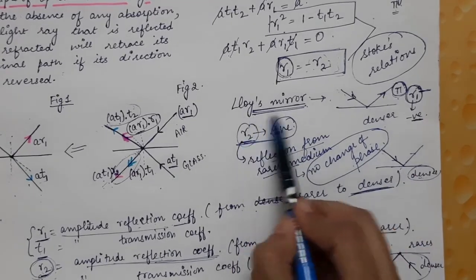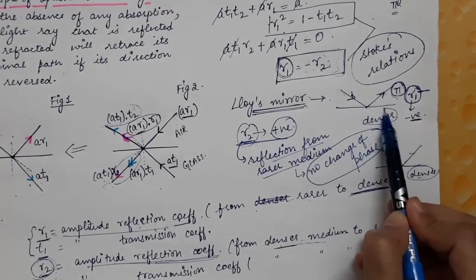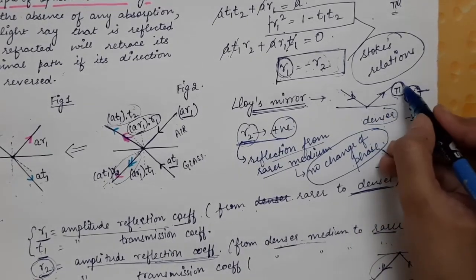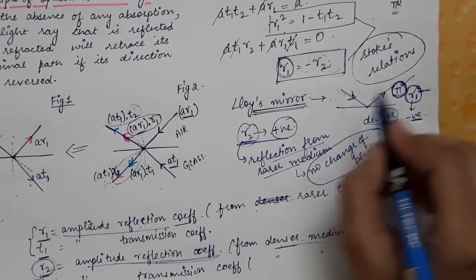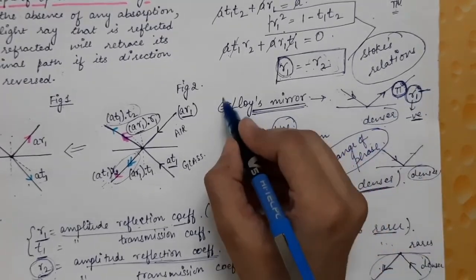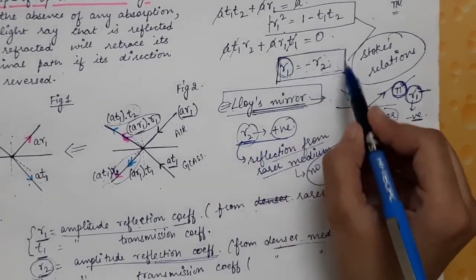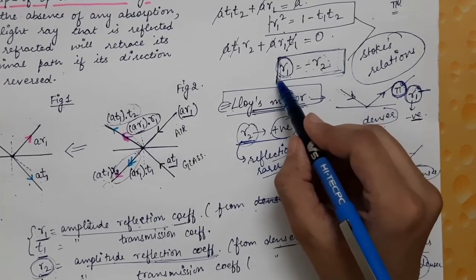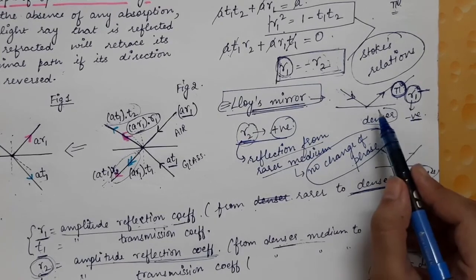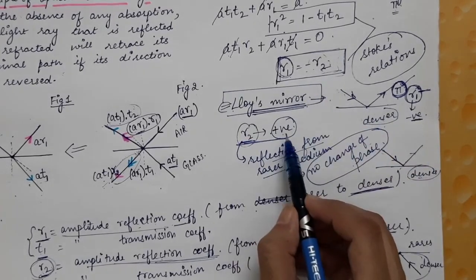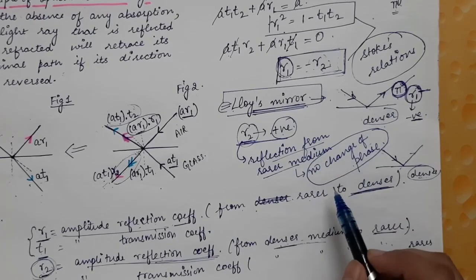Whereas in the case of Lloyd's mirror, we know that when the light gets reflected from a denser medium, there is an abrupt change of phase, and that change is given by pi. So this is the experimental result of Lloyd's mirror. And using this Stokes relation, we found that if R1 is always negative, then R2 should always be positive, which means that for reflection from a rarer medium, there is no change of phase.